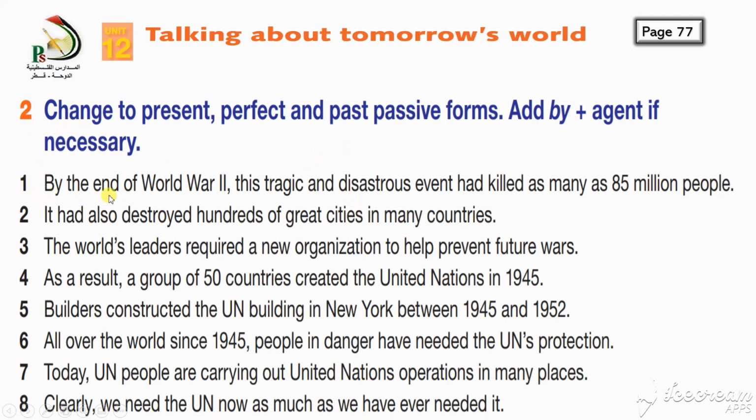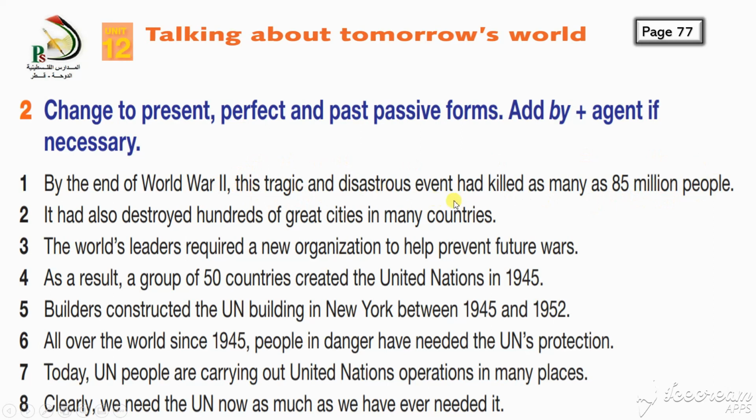Now look at the sentence. It's a bit long. If you read it slowly. Number 1, by the end of World War II. This is just an addition. Copy it as it is. Okay. Now the sentence with the verb, with the subject, and with the object starts from here. This tragic and disastrous event had killed as many as 85 million people. This is my sentence which will be changed into passive.